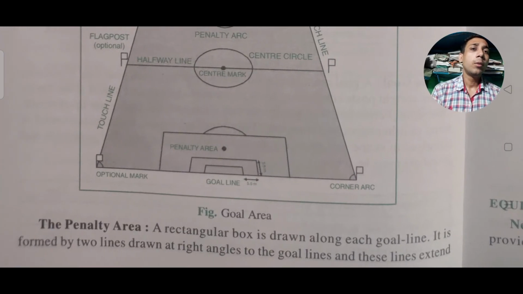Okay, what about the penalty area? Another thing is the penalty, which is a kind of punishment. When a player gets a punishment, there are certain rules about where they kick the football, which we are going to learn. First of all, we need to know what the penalty area is. The penalty area is a rectangular box drawn along each goal line. It is formed by two lines drawn at right angles to the goal line.